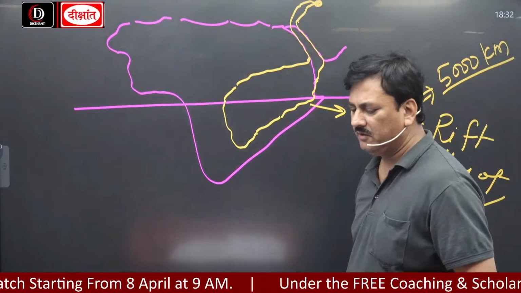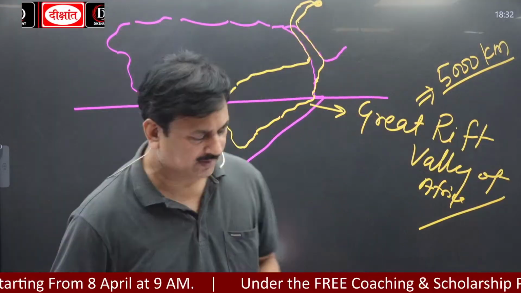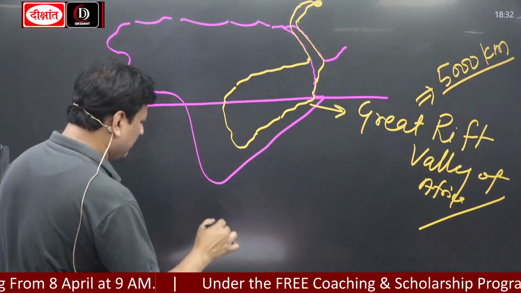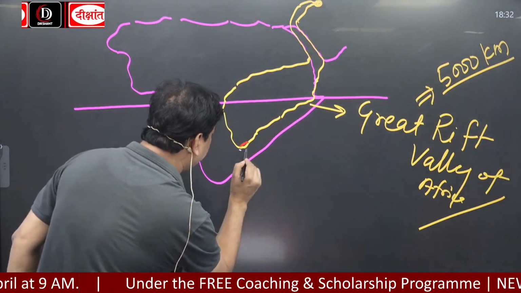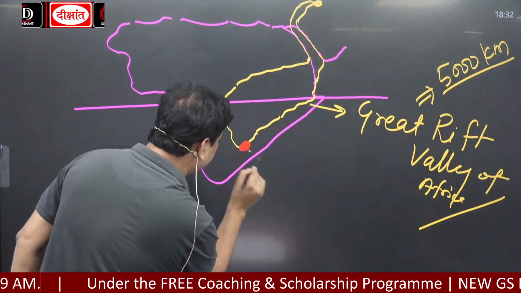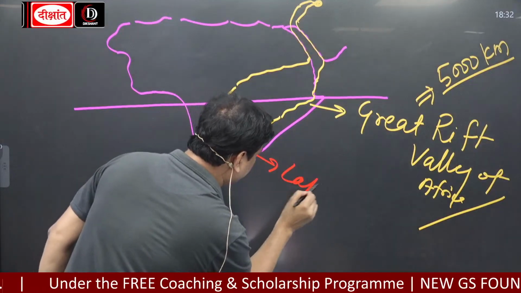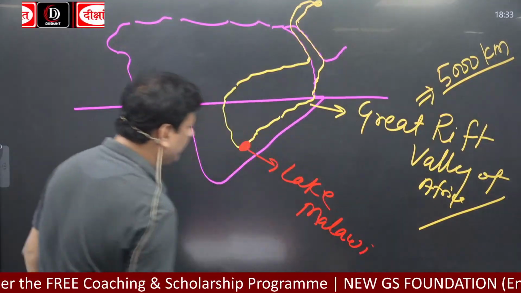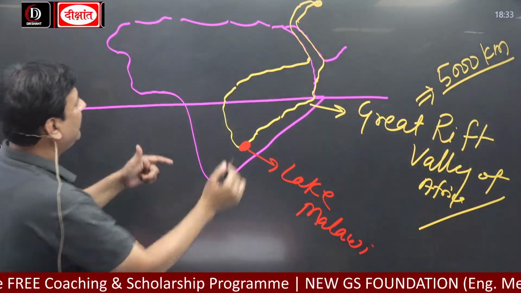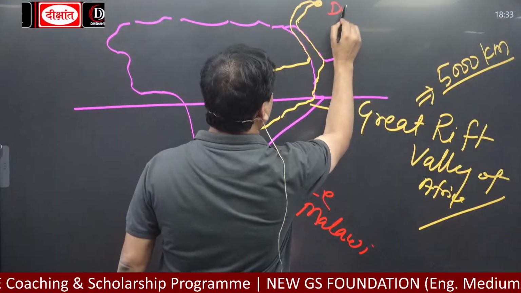Okay, 5,000 kilometer, and it starts from here, Lake Malawi. Start from Lake Malawi, and here is the Dead Sea.